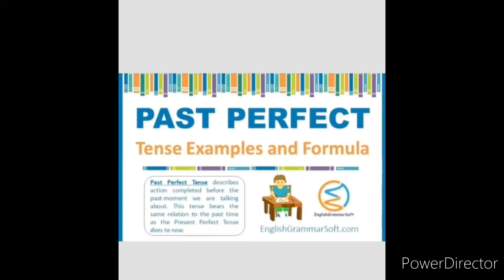But in the past perfect tense, the action already happened in the past and completed in the past itself. It does not come to the present. That is what past perfect tense is.